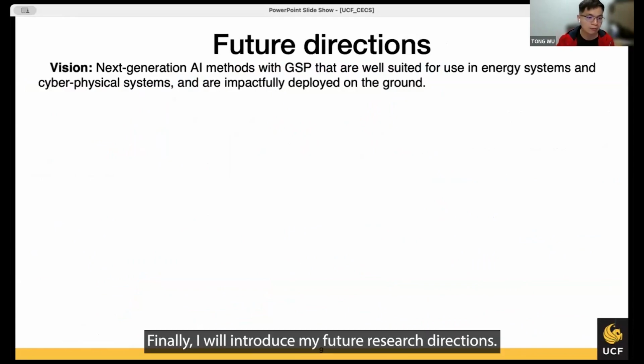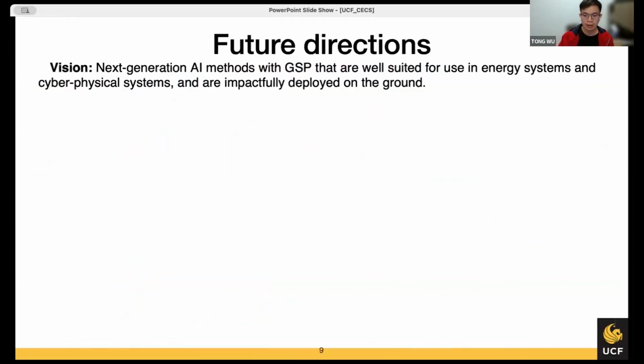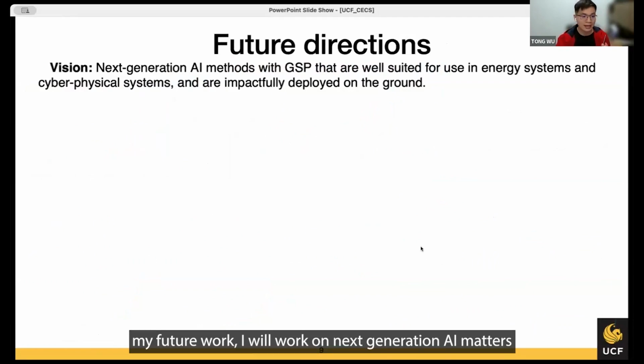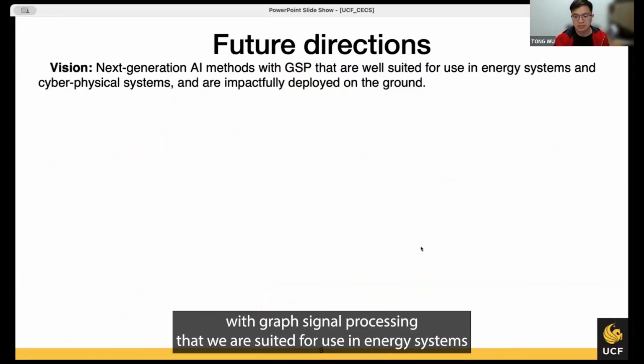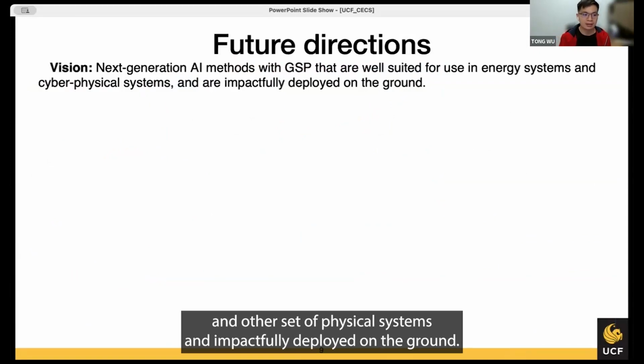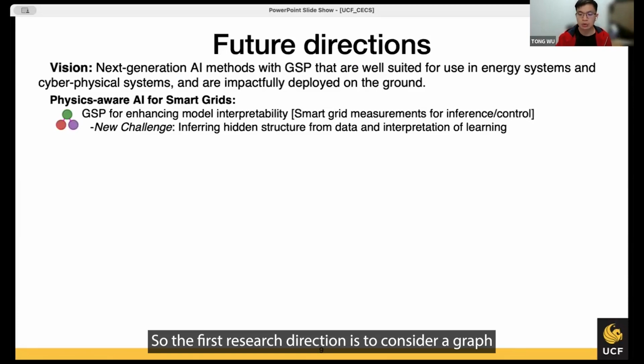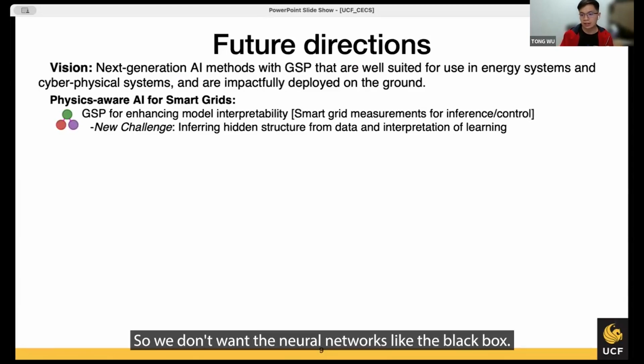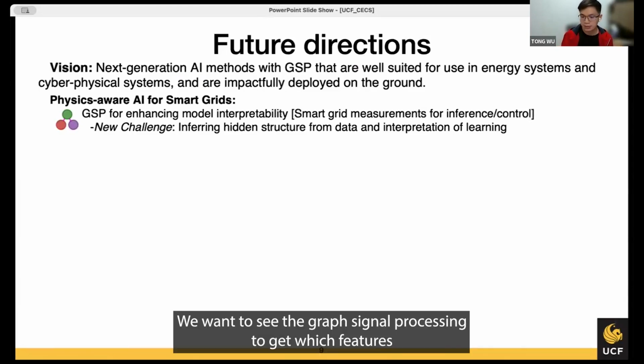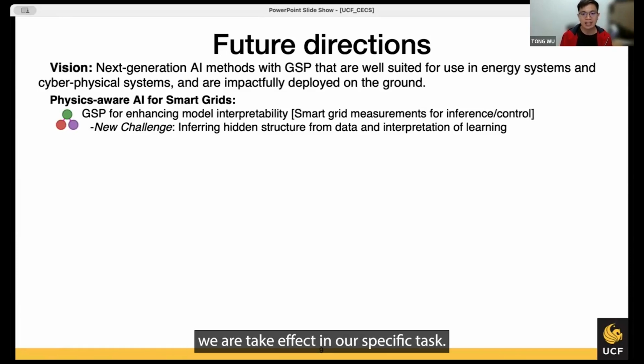Finally, I will introduce my future research directions. For my future work, I will work on next-generation AI methods with graph signal processing that are suited for use in energy systems and other cyber-physical systems and impactfully deployed on the ground. The first research direction is to consider graph signal processing to enhance model interpretability. We don't want neural networks to be like a black box. We want to use graph signal processing to see which features take effect in our specific tasks.